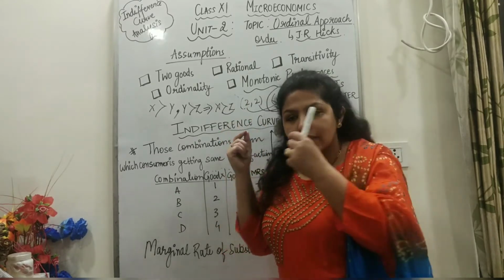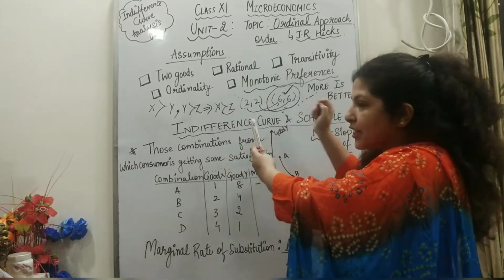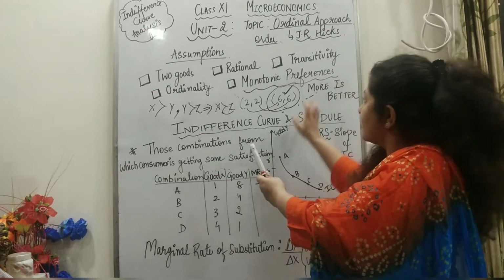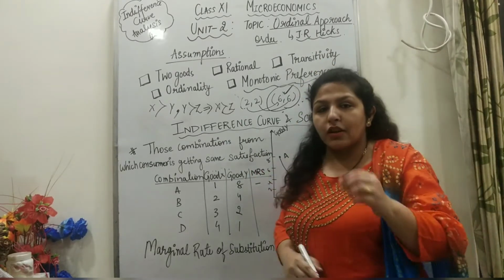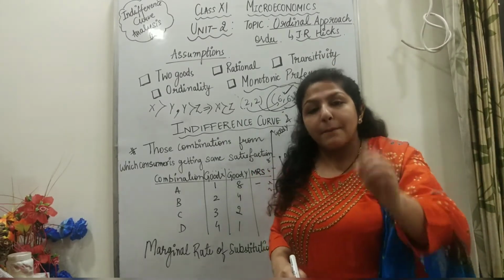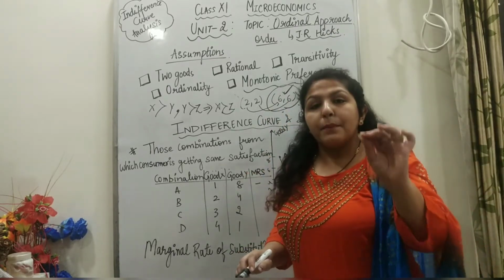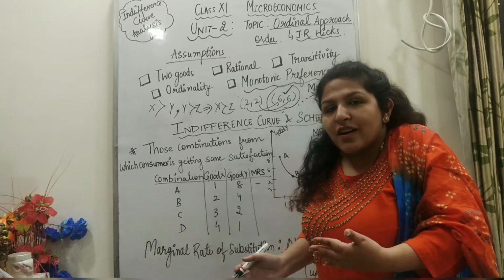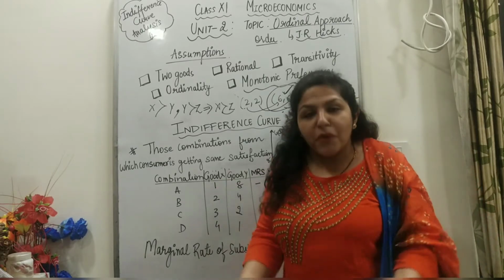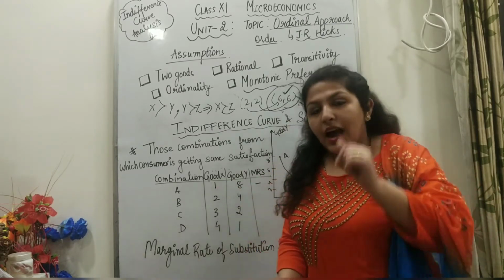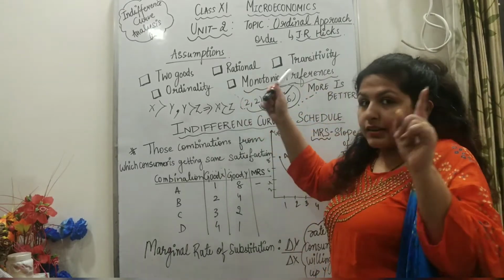So out of these two consumption bundles, I will definitely choose 6, 6 because of monotonic preference, because monotonic preference says more is better, right? Monotonic preference always chooses more quantity because according to the consumer, more quantity means more happiness, more utility. I hope this concept is very important and clear to you.